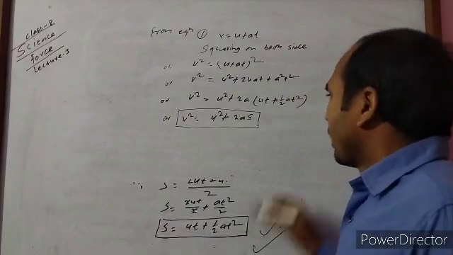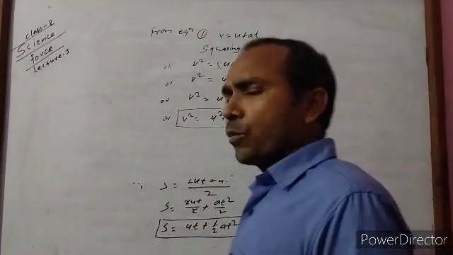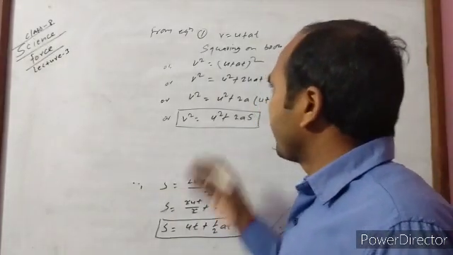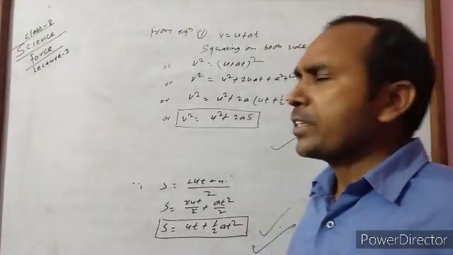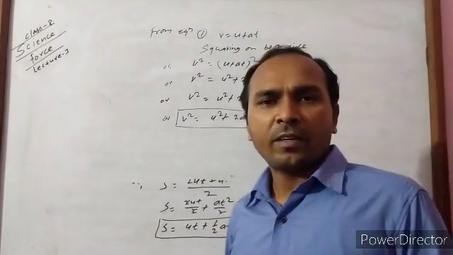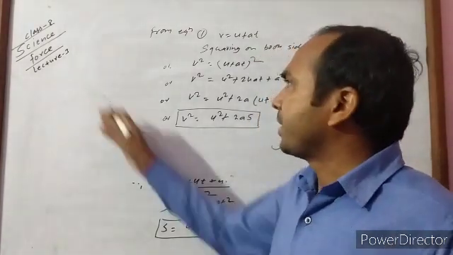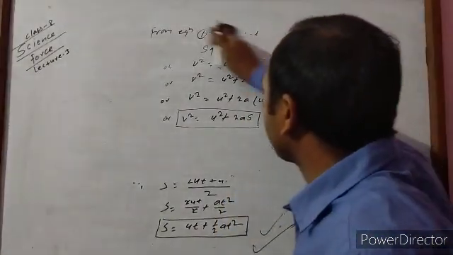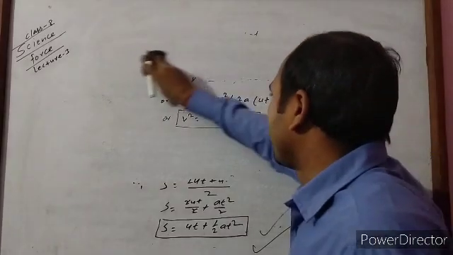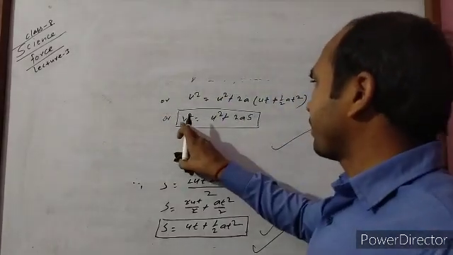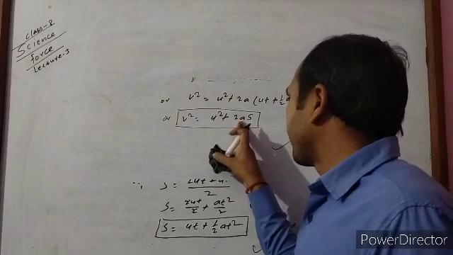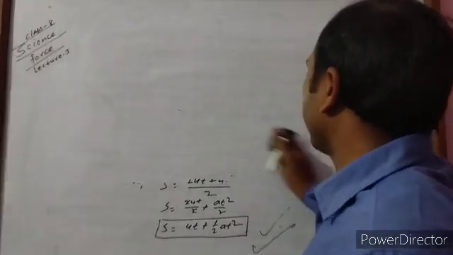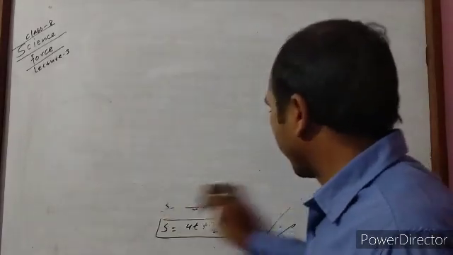Okay. In this way there are mainly 3 equations of motion, which I have tried. On the basis of all these equations, we can solve different types of problems that arise in the chapter course. Sometimes when we apply all these formulas, we already know there is a relation between final velocity, initial velocity, acceleration and distance traveled. Then on the basis of that we can use the formula.